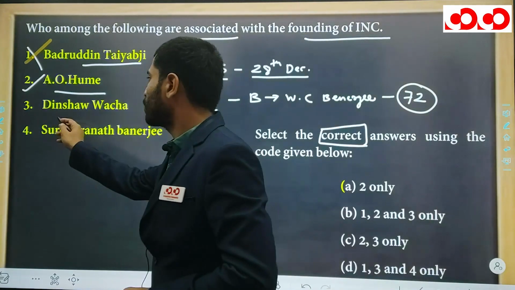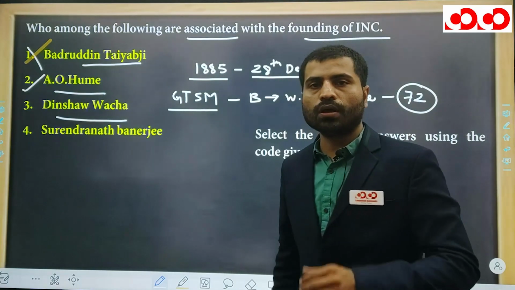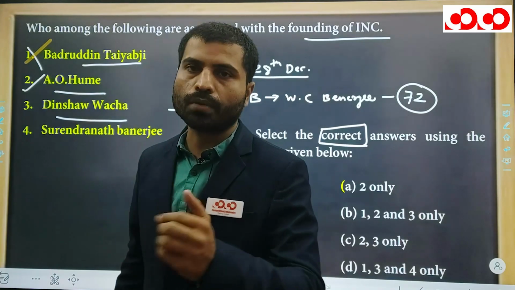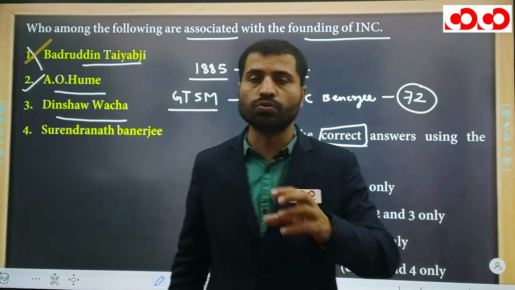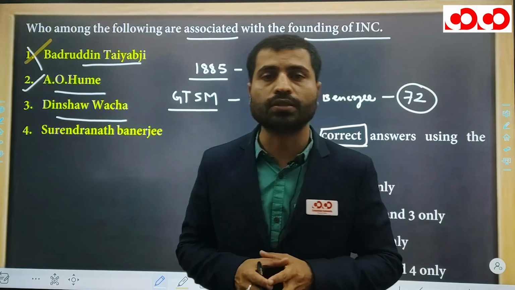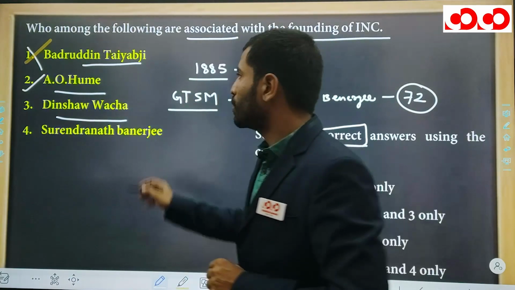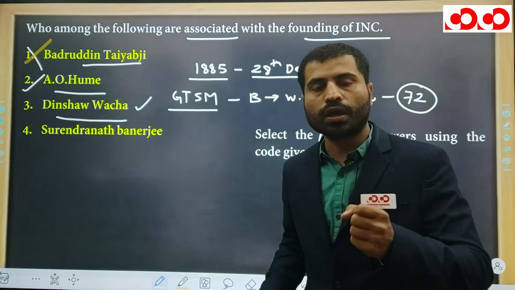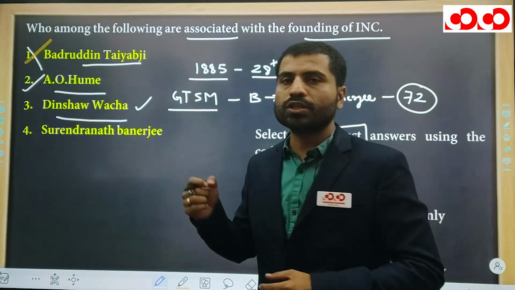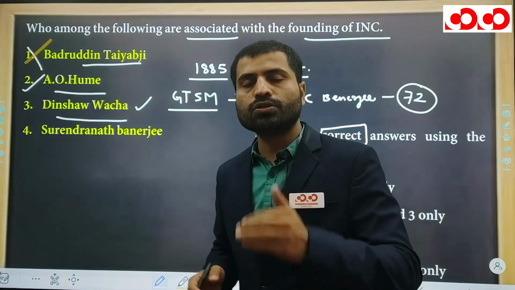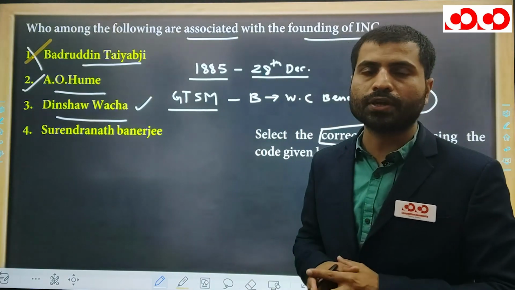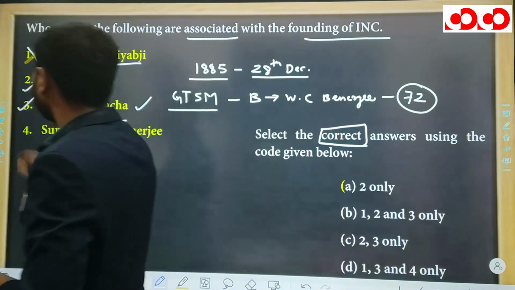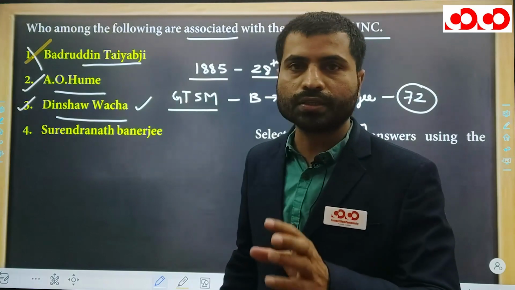Now let's talk about Dinshaw Wacha. Dinshaw Wacha, other founder members in addition to Allan Octavian Hume. First one is Pherozeshah Mehta, or we can say Dadabhai Naoroji. They two are the founding members of Congress. In addition to these two, Dinshaw Wacha was also very close to Dadabhai Naoroji and Pherozeshah Mehta. Along with these political activities, he was also in touch with social reforms, or we can say education reforms. So Dinshaw Wacha is a correct option. He is a founding member of INC.